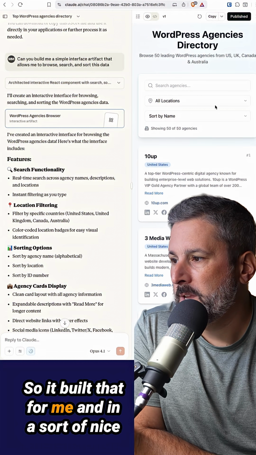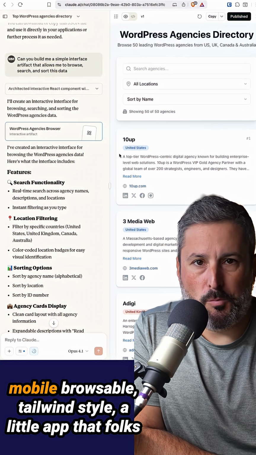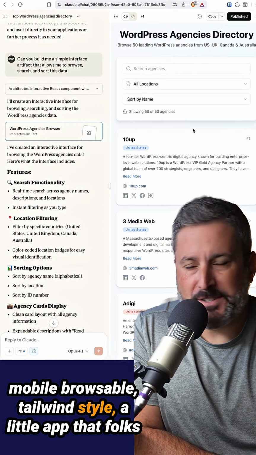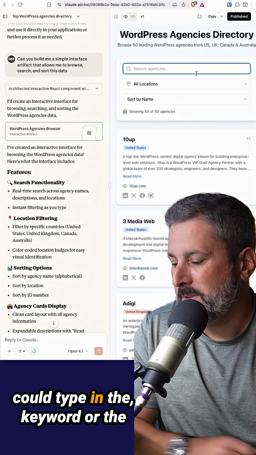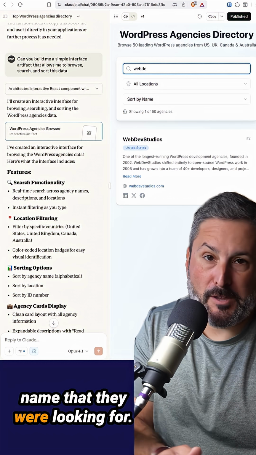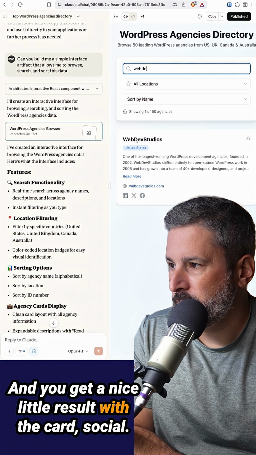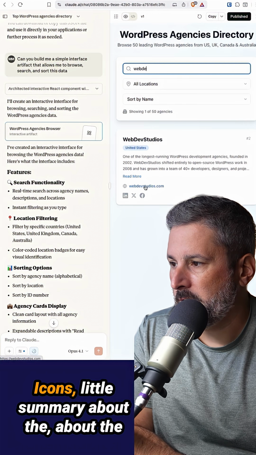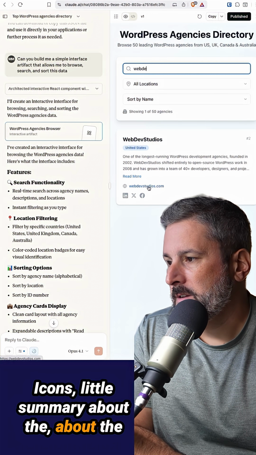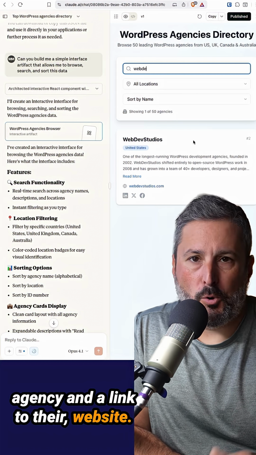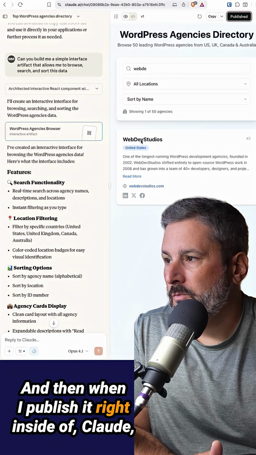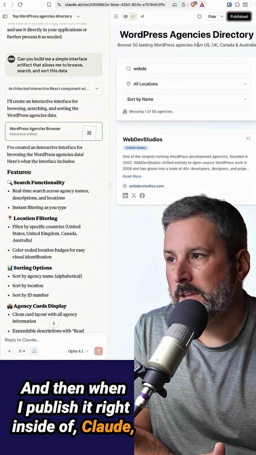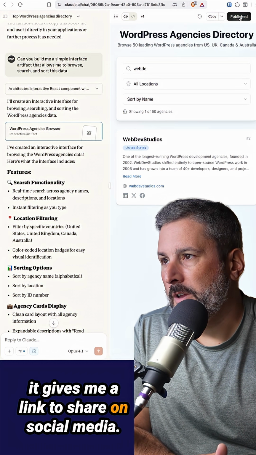So it built that for me, in a sort of nice mobile browsable Tailwind style little app that folks could type in the keyword or the name that they were looking for, and you get a nice little result with the card, social icons, little summary about the agency, and a link to their website. And then when I publish it right inside of Claude, it gives me a link to share on social media.